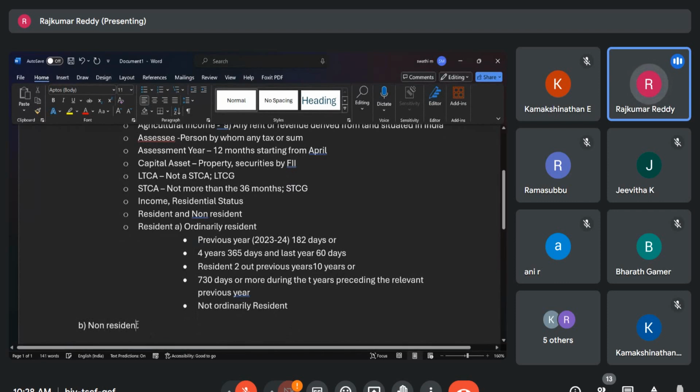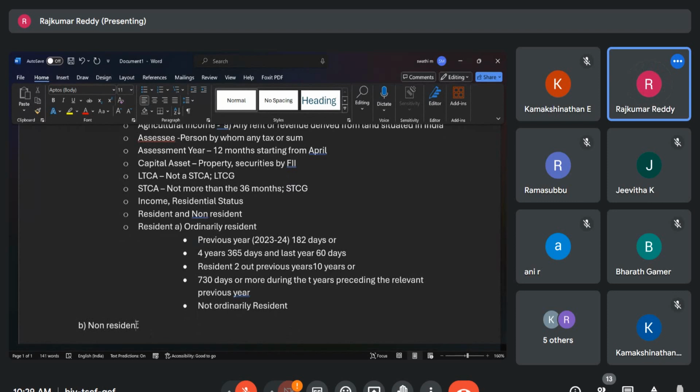Maybe any case law, if it is available, just let me tell. I think in page 18, one example is there. X, a European, stayed about 25 years in India. X returned to Europe on 29th January 2011. Later, X returned to India on 2nd June 2013 to join a European company as its overseas branch manager. Determine his residential status for the assessment year 2014-15.